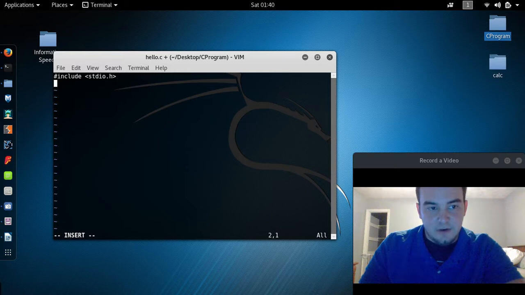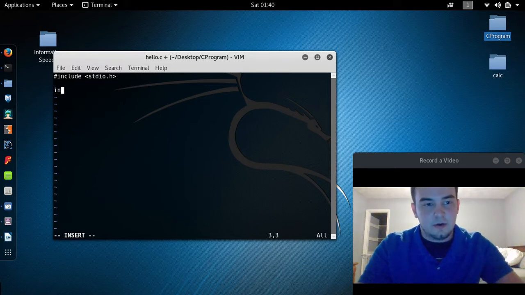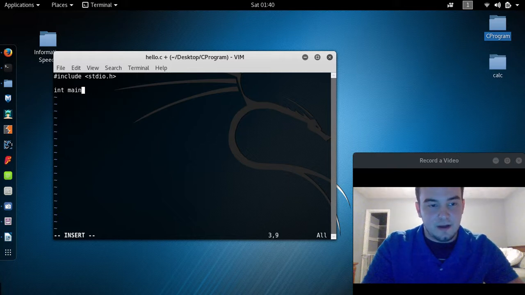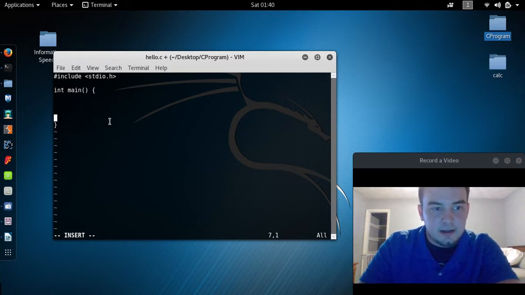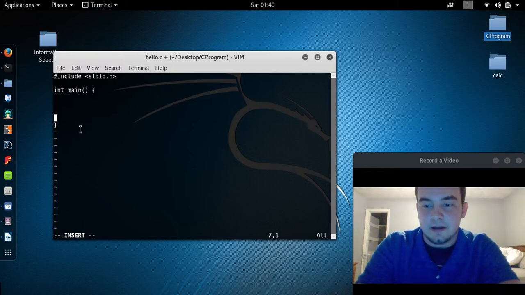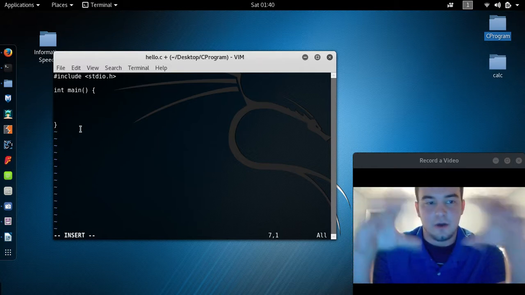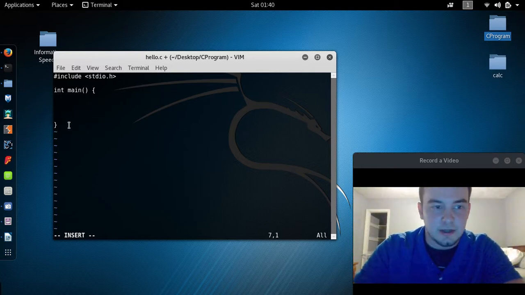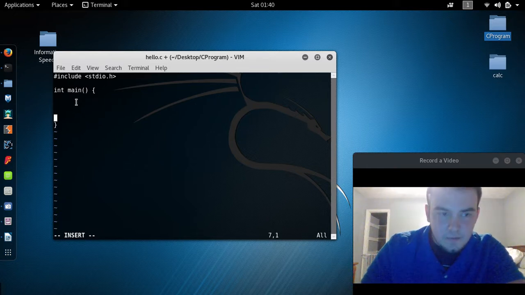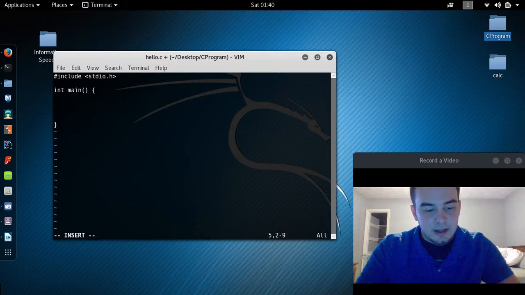So we have our include, and then we're going to create the main part of the program, and funny enough, this function is called main. And every C program has these curly braces right here. These curly braces basically just contain all the code within that main function. So what we're going to do is tab over to make it look nice and pretty. And there's another function called printf.